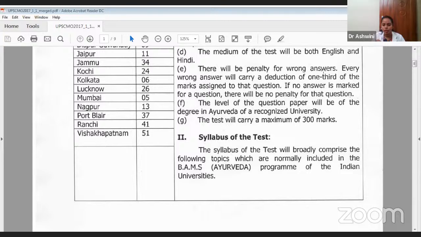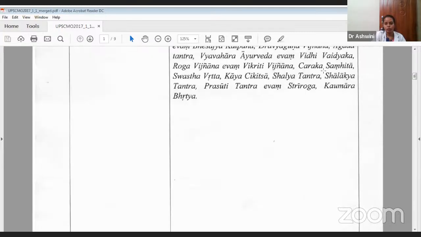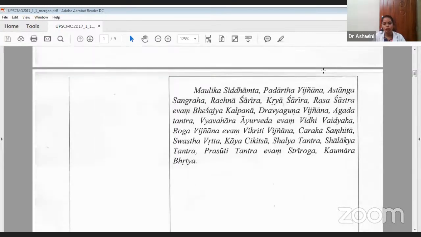The syllabus of the test will broadly comprise the following topics which are normally included in the BAMS program of an Indian university. So whatever the BAMS syllabus has been done throughout India, the same syllabus will be there. These are the syllabus topics. Maulika Siddhanta, these are basic principles. Padartha Vijnana, Ashtanga Sangraha. This is somewhat different nowadays. From the past 10 or 20 years, we have been learning Ashtanga Hridaya.